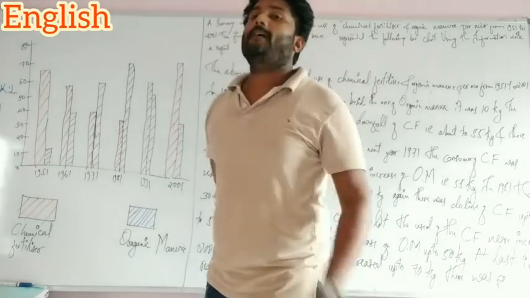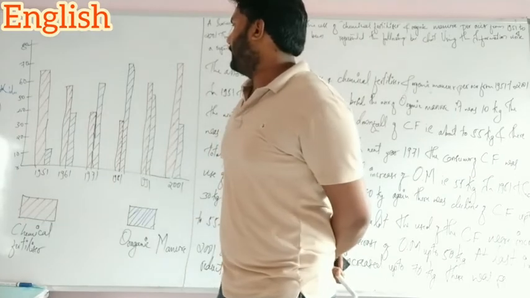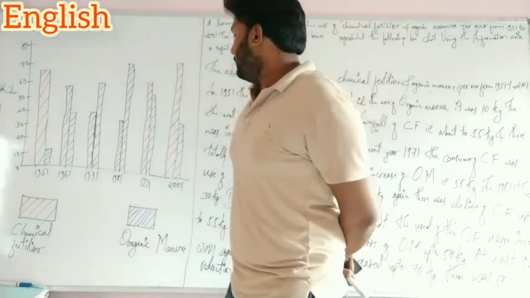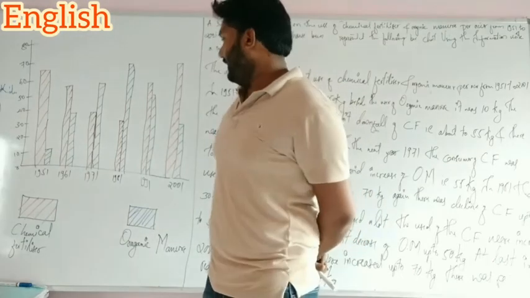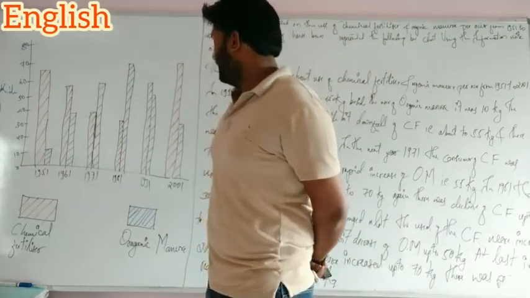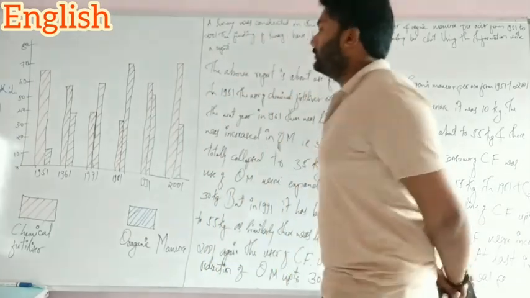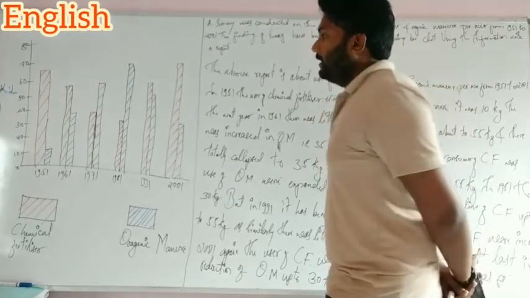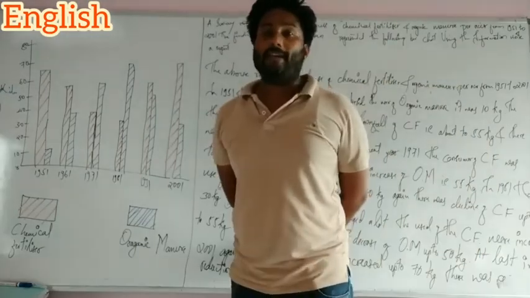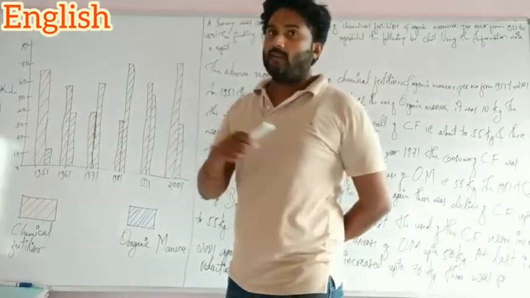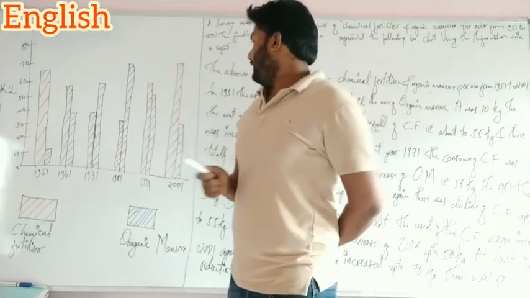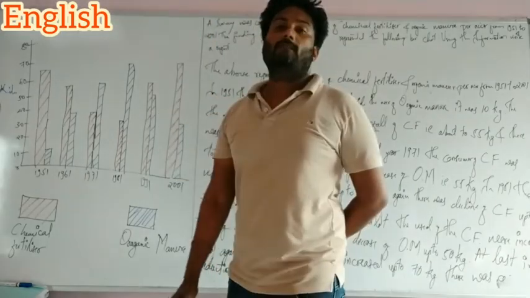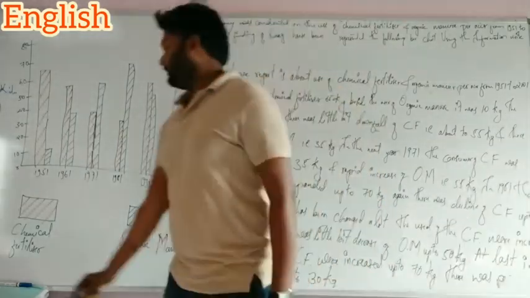As the years passed, there was a little downfall, also in 71 and 81. But the use of chemical fertilizer increased in 91 and 2001. The use of organic manure was only 10 kilograms, and gradually it started to increase. In 1981 it reached its peak, and in 2001 lastly it was in a downfall.